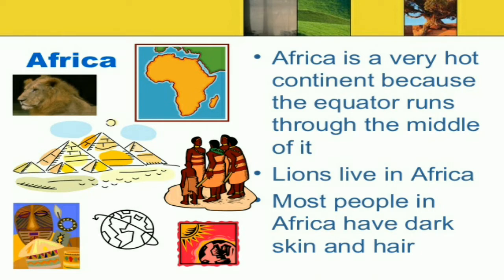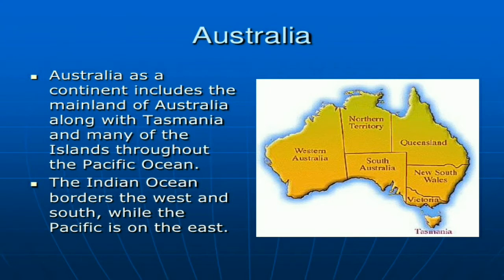Because Africa is very hot, that's why African people have dark skin. So children, you all understand about Africa. Now, next, Australia. Here we can see a photograph of the Australia continent.